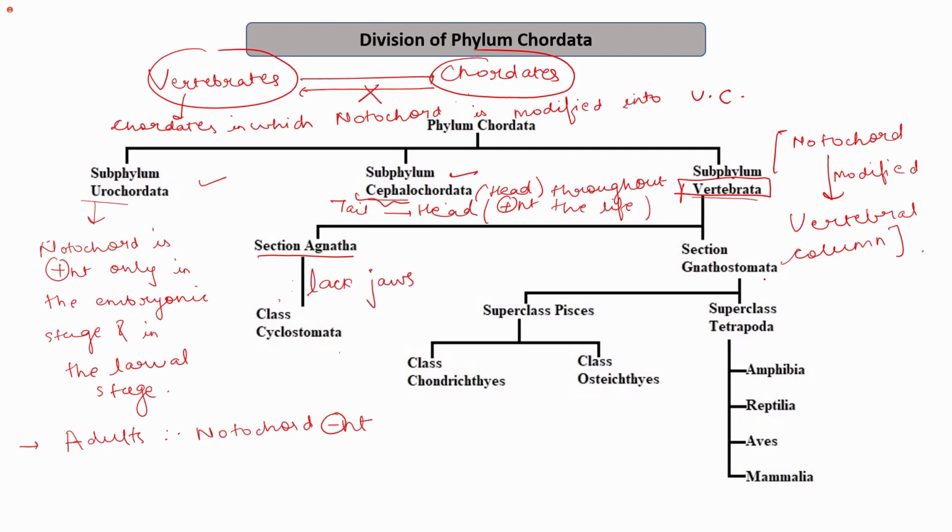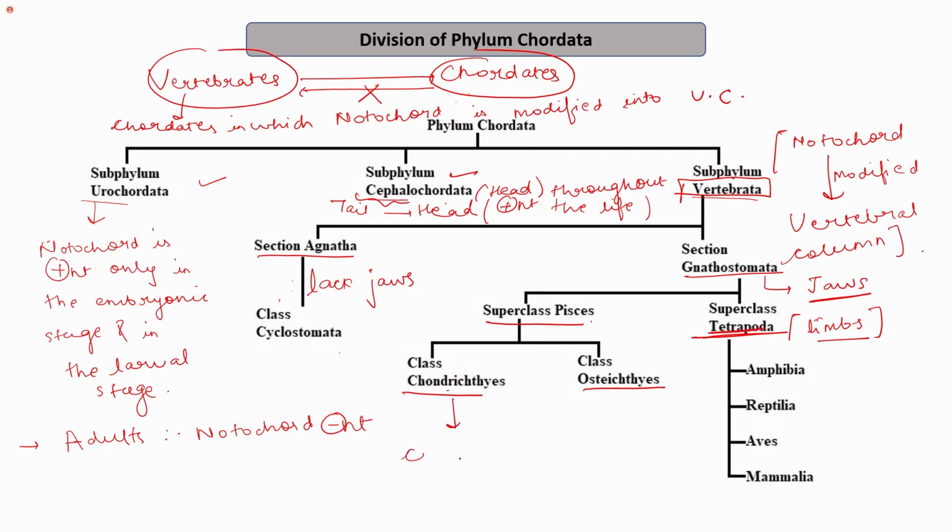The second section is the Gnathostomata that have the jaws, in which the jaws are developed, and it is further subdivided into two superclasses. The first superclass is superclass Pisces. The second superclass is superclass Tetrapoda that have limbs. So superclass Pisces is divided into class Chondrichthyes and class Osteichthyes.